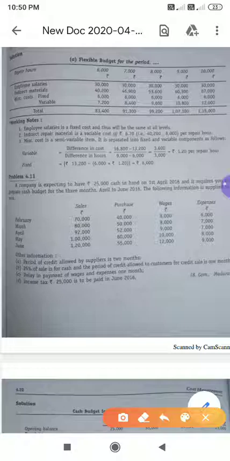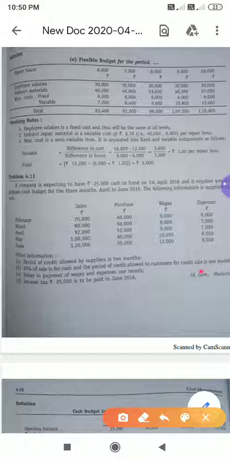See, you might get confusion here. They have asked us to prepare cash budget for 3 months, that is April to June. But when it comes to the question, please remember they might have given from January to June or January to July. It can be any month, but don't get confused. You have to prepare the budget only for April, May, June.